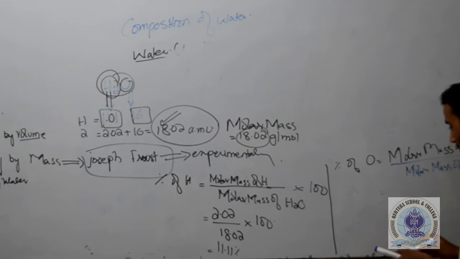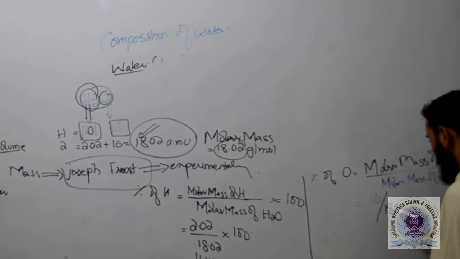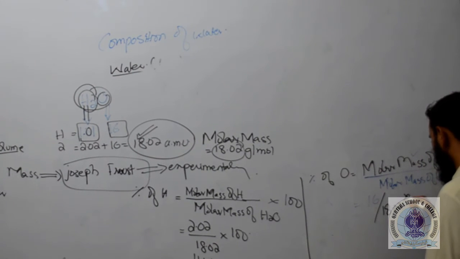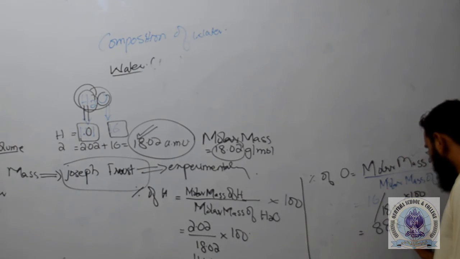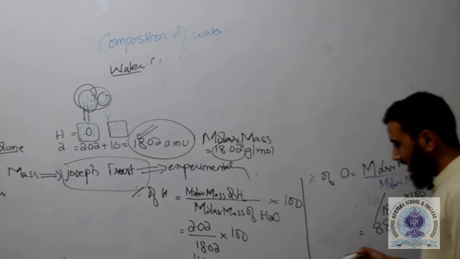So we know that the molar mass of oxygen is 16. Dividing it by the molar mass of water, so that is actually 18.02, multiply 100. So the answer would be 88.88%.